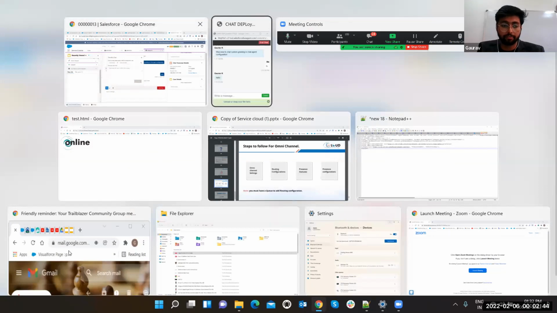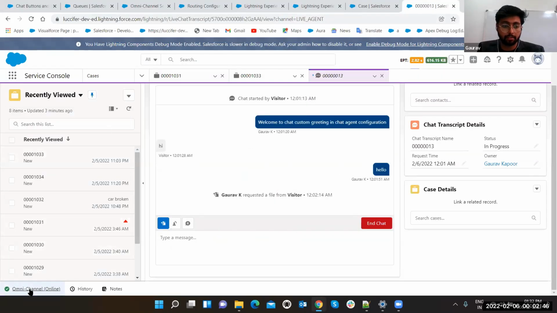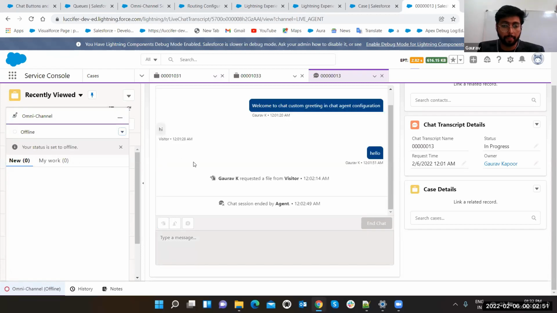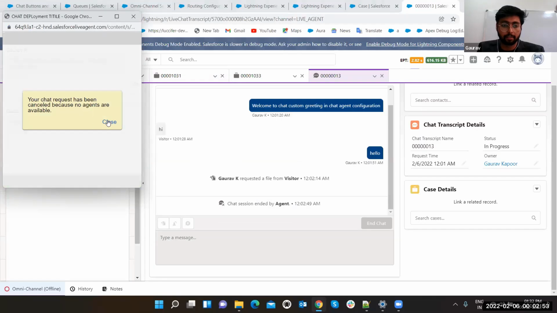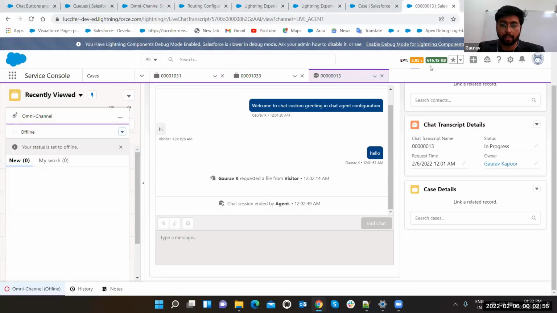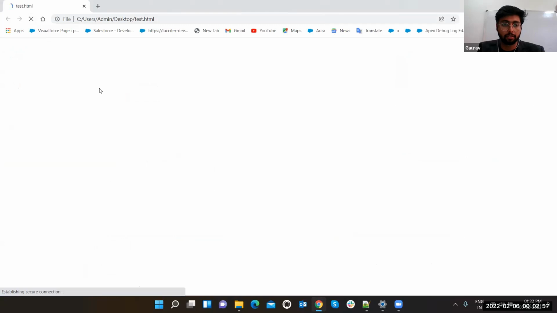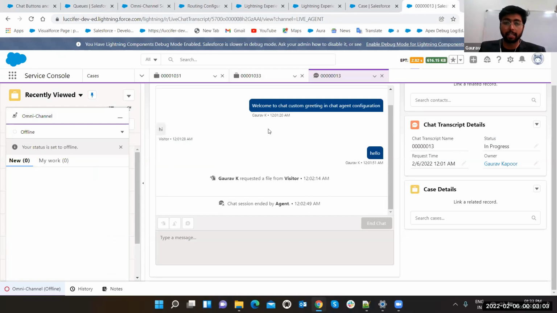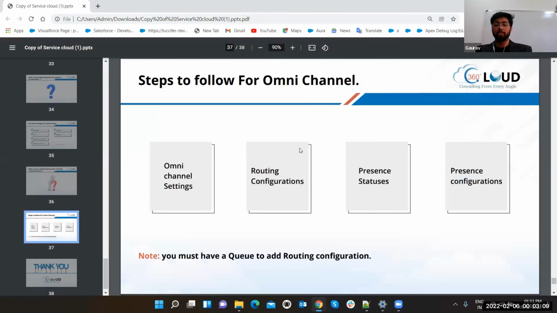And if we make it offline, see, close, and if you refresh it, it's offline. That's how omni-channel works. Instead of Live Agent, you can use it in Lightning in your service console, and you know how to add this omni-channel. That was totally about omni-channel, and these were the parts which we were covering in service console.